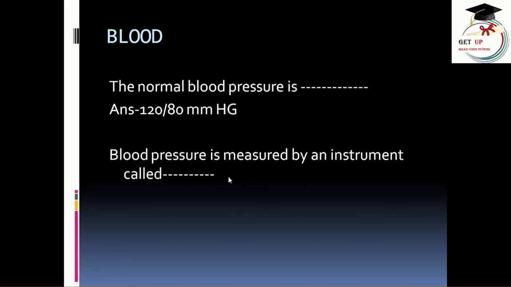The blood pressure is measured by an instrument called, what is the name of the instrument? The name of the instrument is sphygmomanometer.